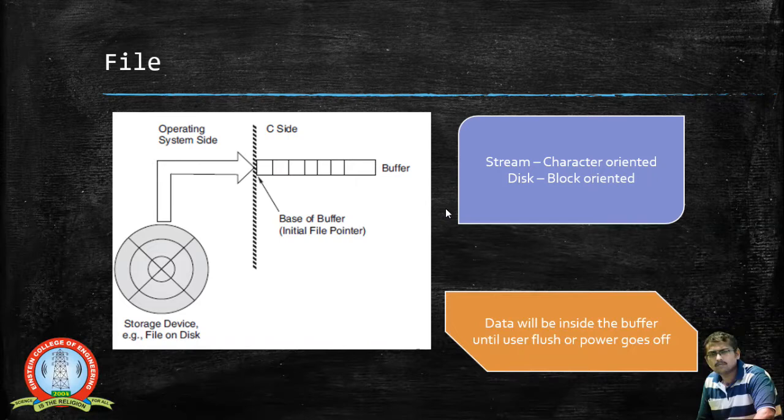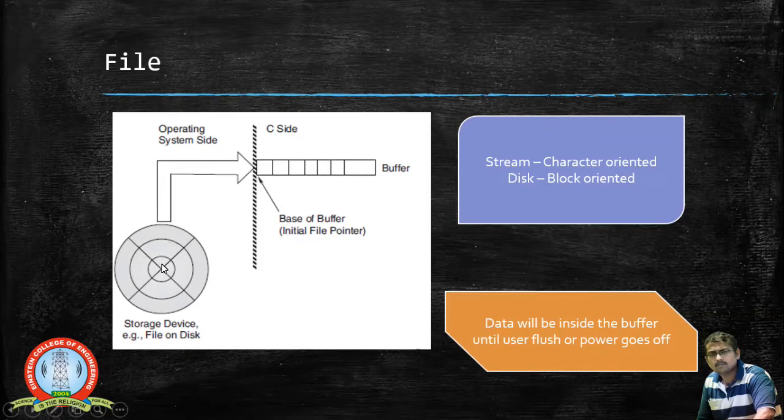Now you can clearly view the diagram which shows the storage devices. These storage devices hold the data inside the secondary memory, and we have a buffer, which the stream uses to retrieve the data.